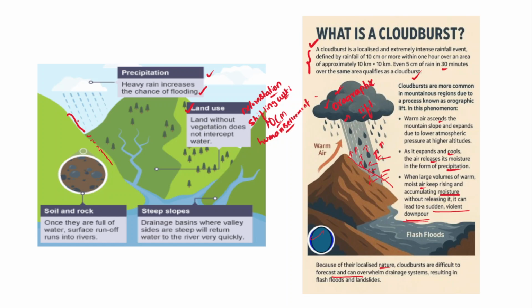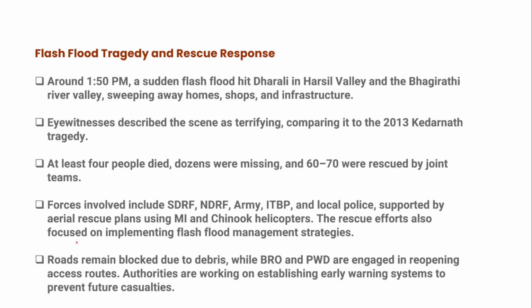And in these mountainous areas, the slopes are also very steep, particularly in states like Uttarakhand. Therefore, drainage basins where valley sides are steep will return water to the river very quickly. This also causes flash floods. And apart from that, once they are full of water, surface runoff again runs into the rivers, and ultimately it creates a flash flood scenario. So I hope you have understood cloudbursts and flash floods as well.